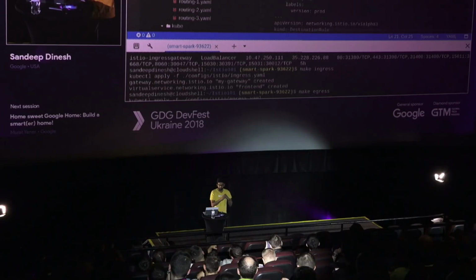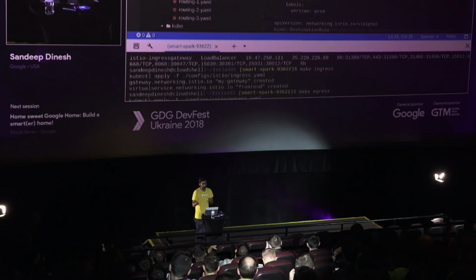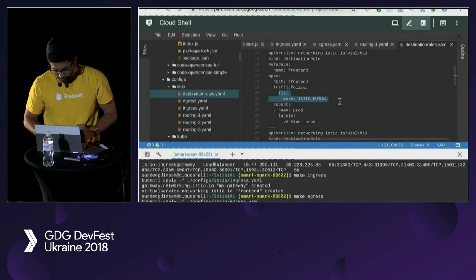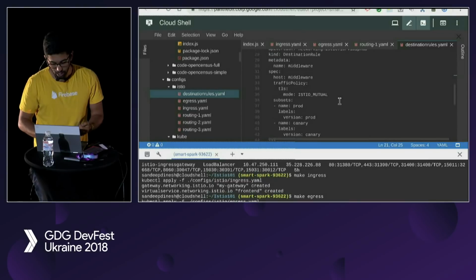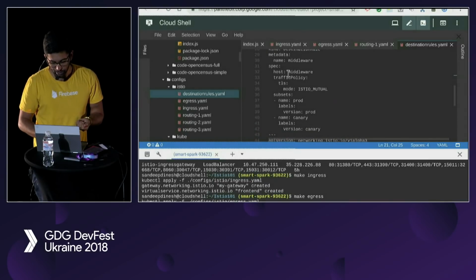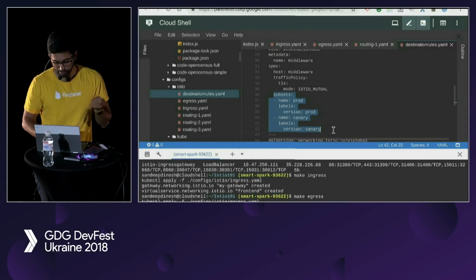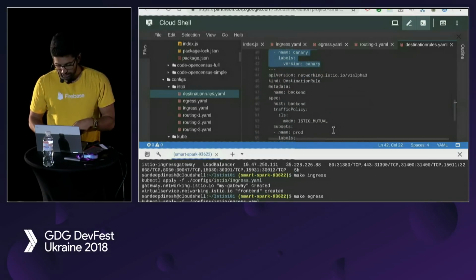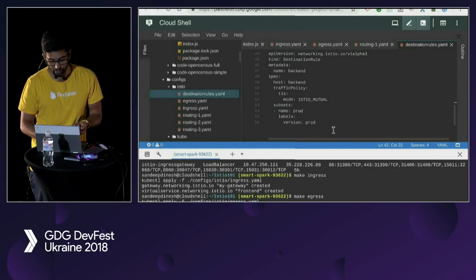And so this really reduces the blast radius if someone hacks into your cluster, right? It doesn't matter if they have access to the node. They actually have to get the correct cert to talk to that correct service. So we're going to set Istio mutual policies on all of them. In our middleware, we're going to, of course, define our two subsets, prod and Canary. And then again, for our backend, we're just going to set prod.